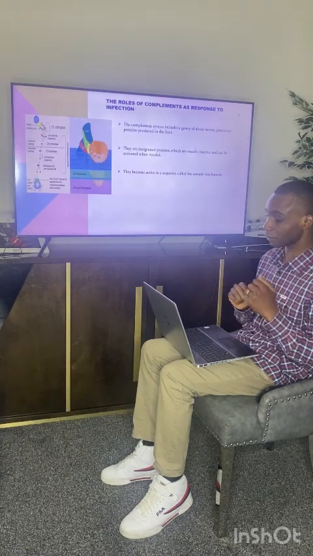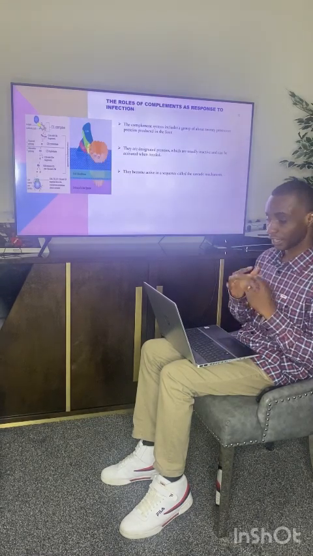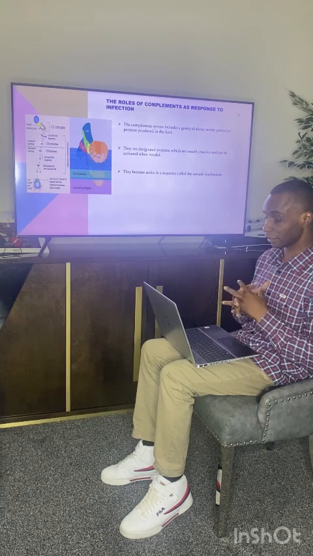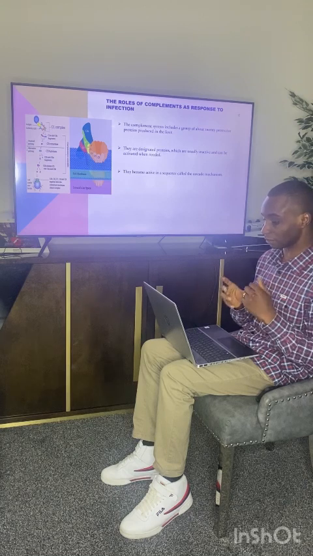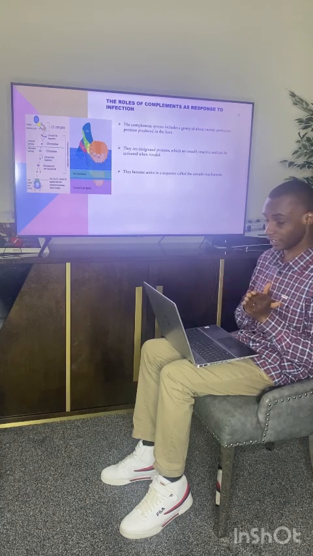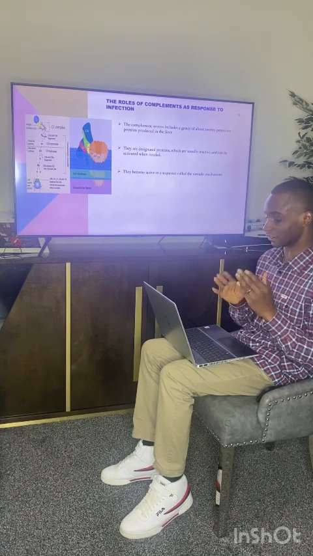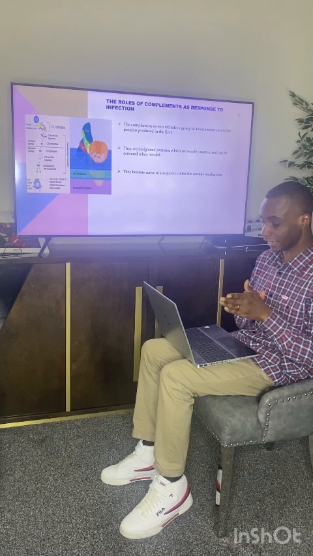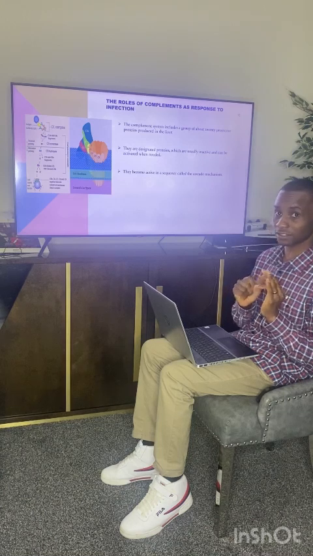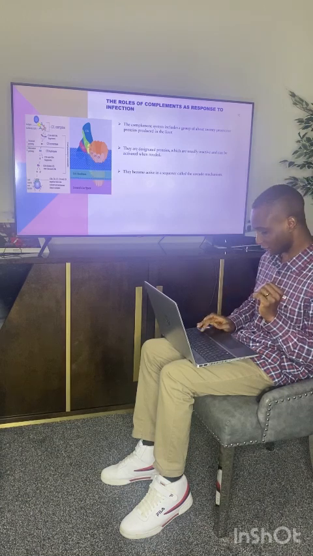The role of complement as a response to infection. The complement system includes a group of about 20 protective proteins produced in the liver. They are designated proteins which are usually inactive but can be activated when needed. They become active in a sequence called the cascade mechanism.